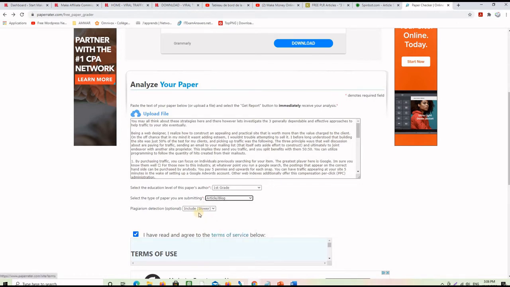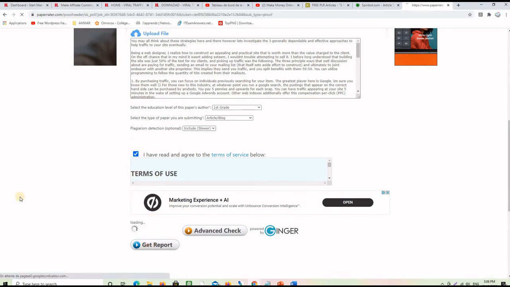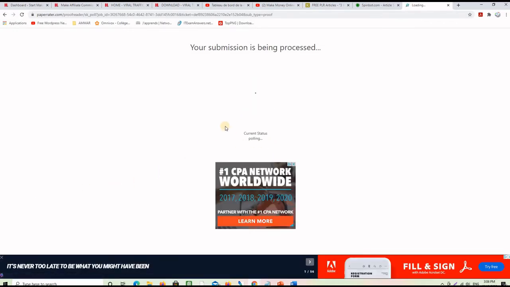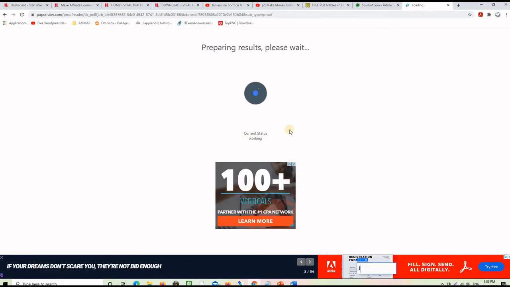I choose article or blog post, and for plagiarism detection I will click include slower. I will of course accept the terms of service, and then click on this button Get Report, and then you will have to wait because it's working on the article, and it will show us the results in a second.